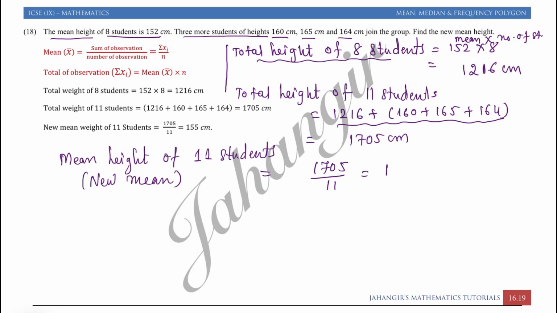So 11 ones are 11, 60, 11 fives are 55, 11 fives are 55. That is 155 centimeter. So therefore the new mean height is equal to 155 centimeter.